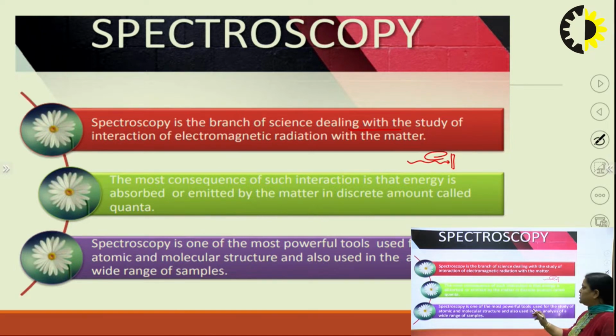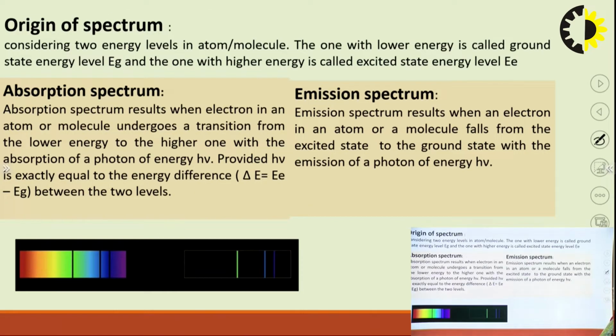Spectroscopy is one of the most powerful tools used for the study of atomic as well as molecular structure, and it is also used in the analysis of a wide range of samples. So, in spectroscopy, first, what is a spectrum? We know that the energy level of lower energy is called the ground state, and higher levels are excited states.